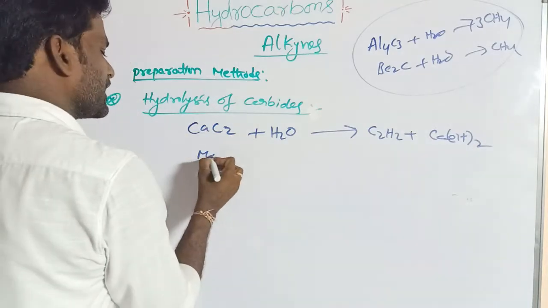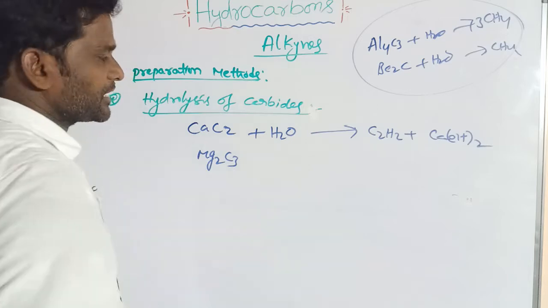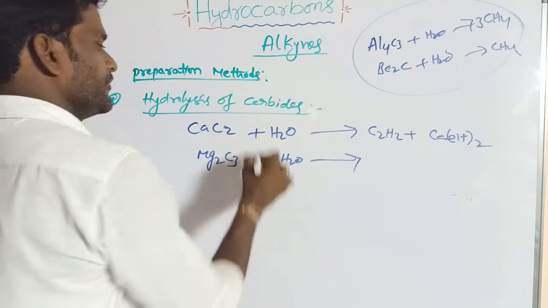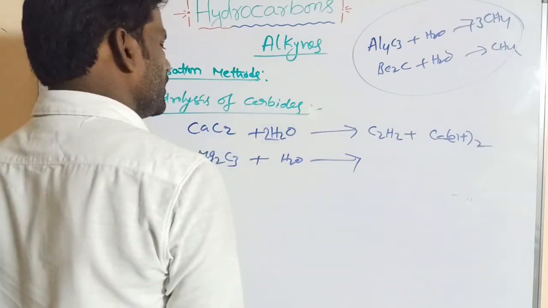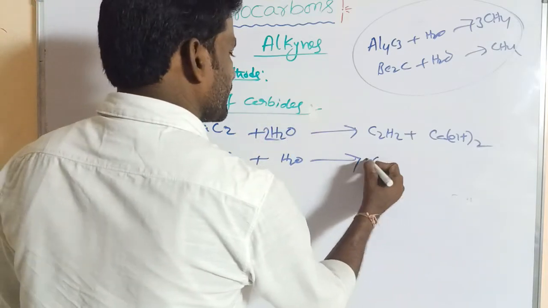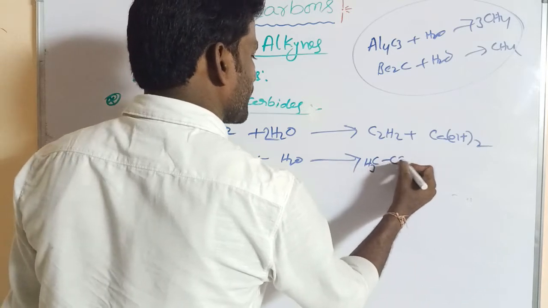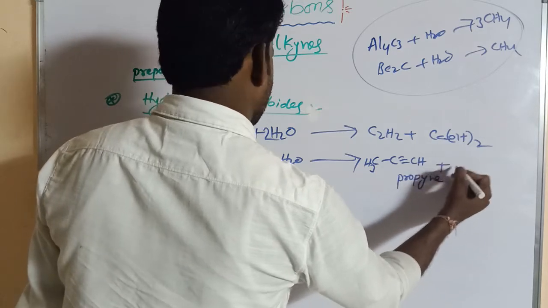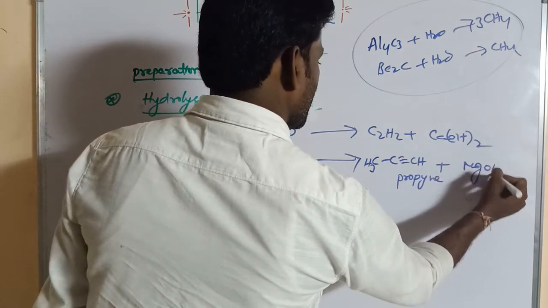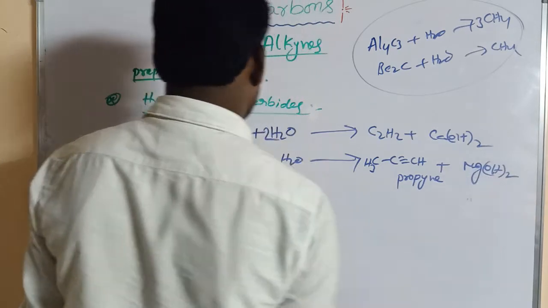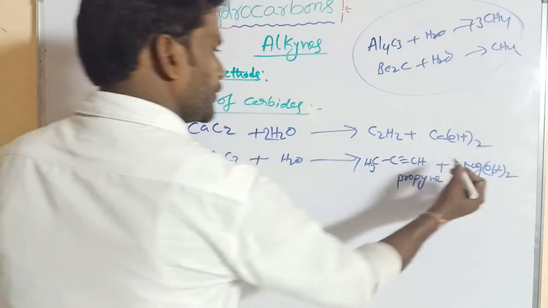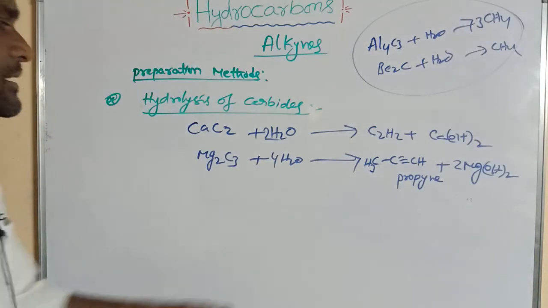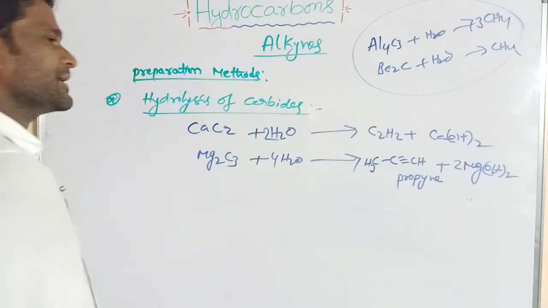Or magnesium carbide, Mg2C3, which on hydrolysis gives propyne and magnesium hydroxide, 2 Mg(OH)2, with 4H2O. Okay, this is the hydrolysis of carbides.